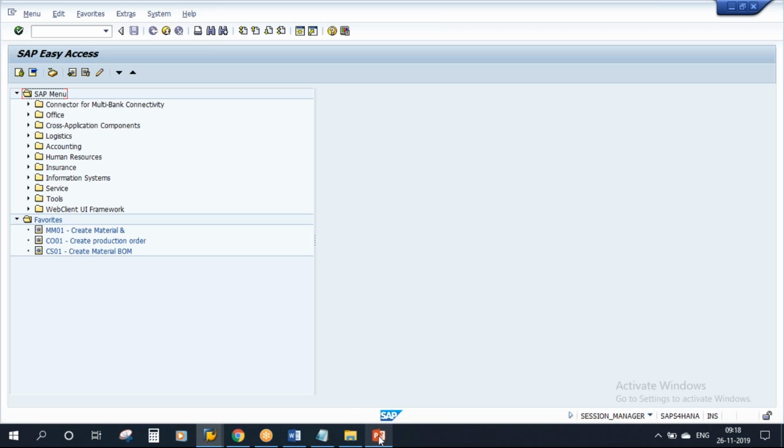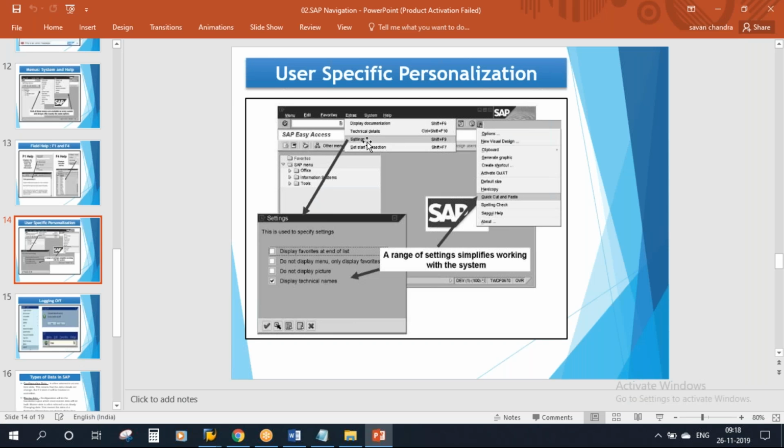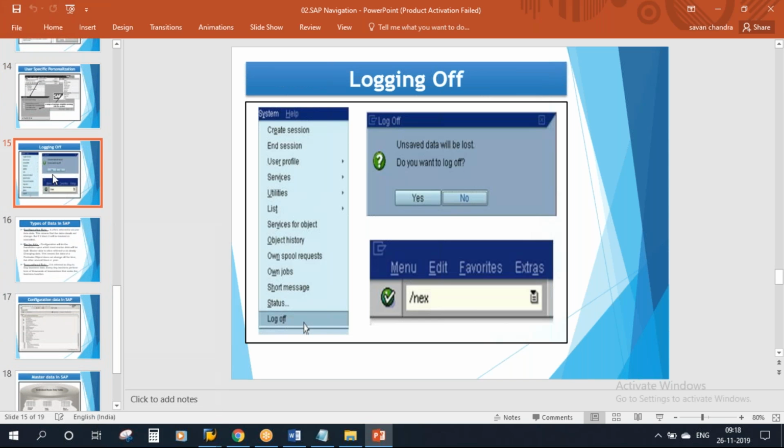So like this you can make settings as per your requirement. You can make certain modifications on the screen. So that is the user specific personalization. Now the next one is log off from the system.